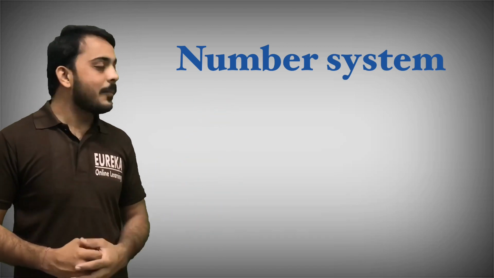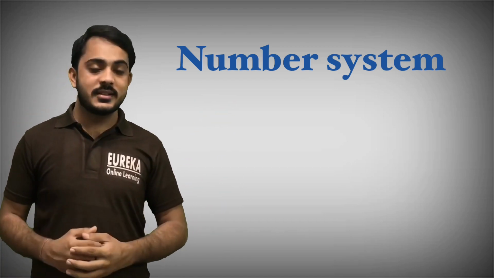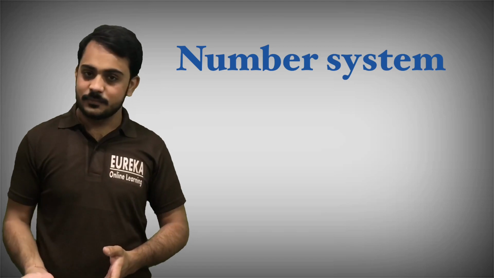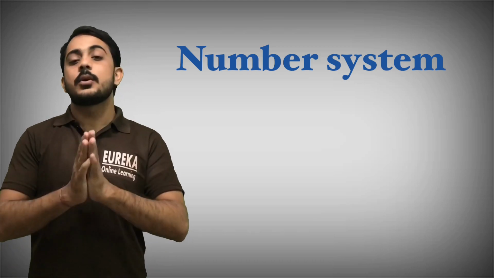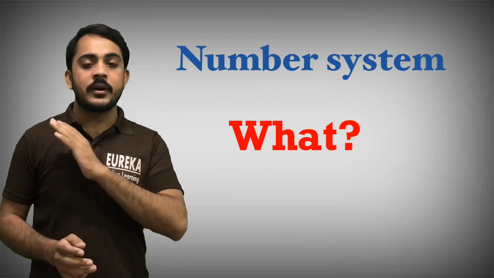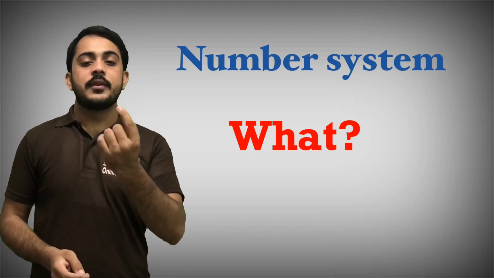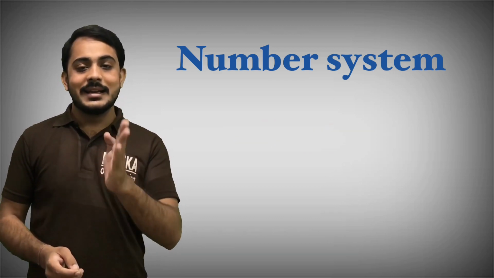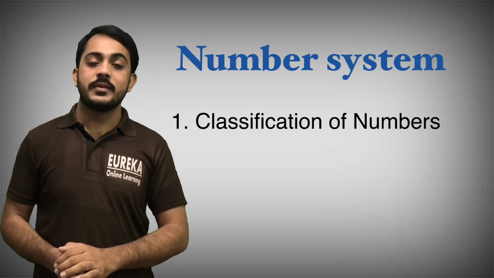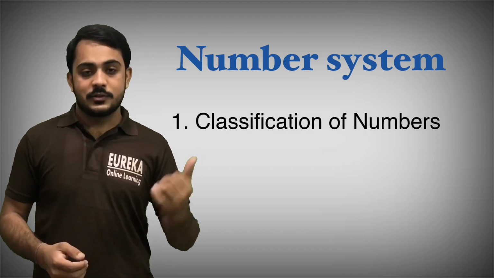So we're starting the number system. What is the number system? The system of numbers, that is the number system. Very easy. But in this chapter, what points will we cover? The first point we will study is the classification of numbers. So which type of classification will we study here? Look at the board.